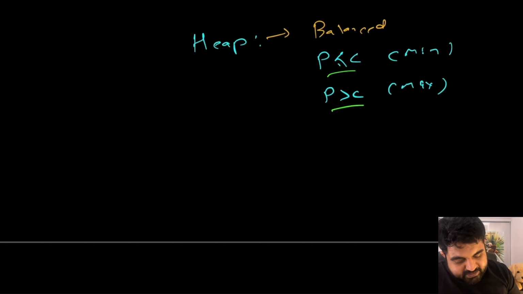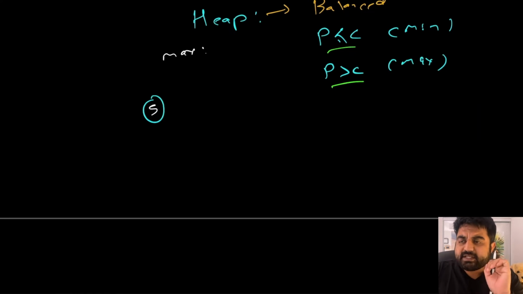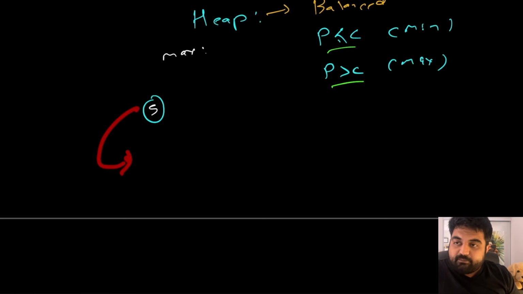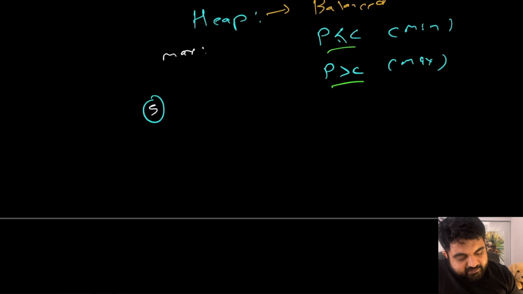So let's say currently I only have one node, and that is node number 5. Okay, and I'm trying to maintain a max heap. Now logically, the core concept of a heap is that you are always going to add values to the bottom place or to the last element. Then you are going to check whichever property you are trying to maintain. So currently we are dealing with the max heap.